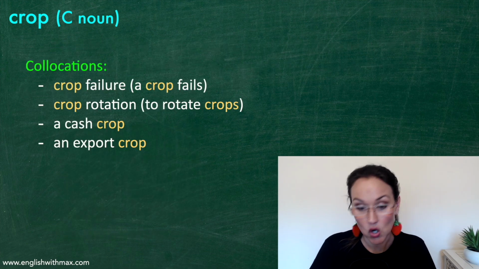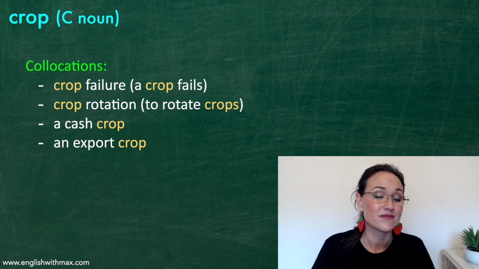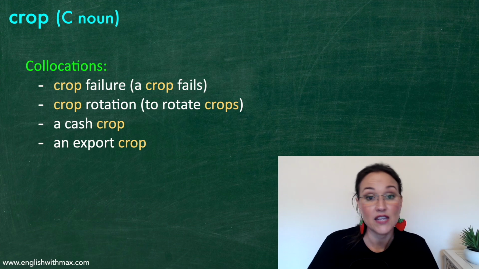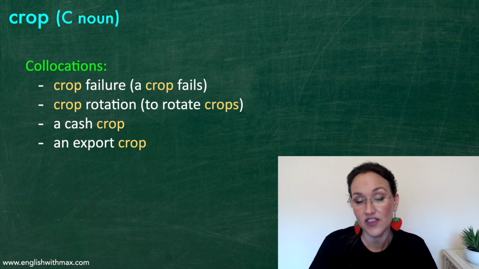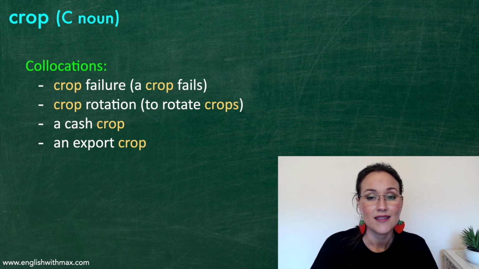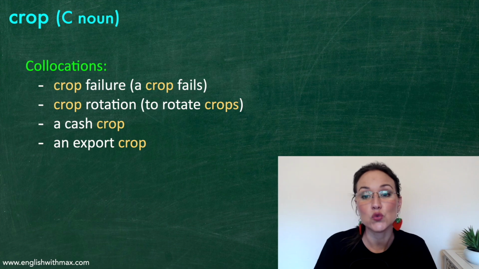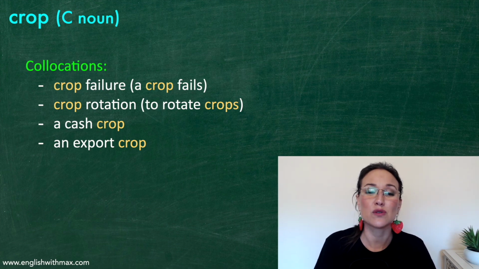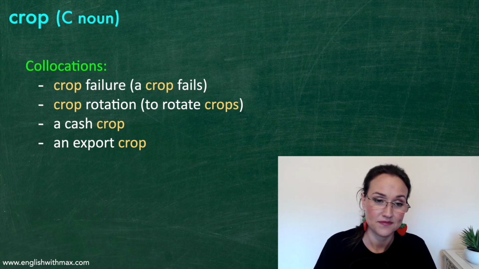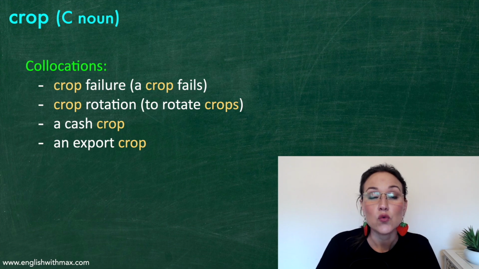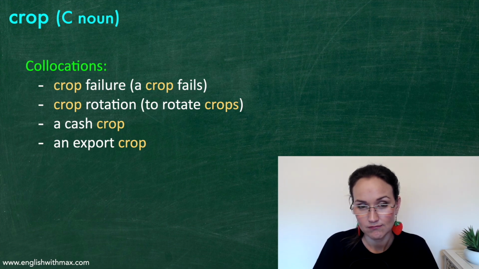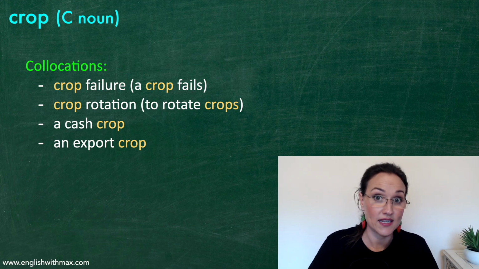Let's now see some collocations. First we have crop failure, and you can say a crop fails. That means that the plants don't do well, or that most of the crop is lost. We also have crop rotation, and you can say to rotate crops.